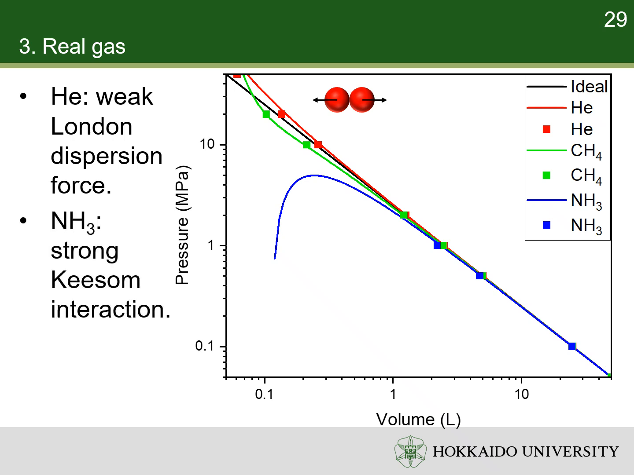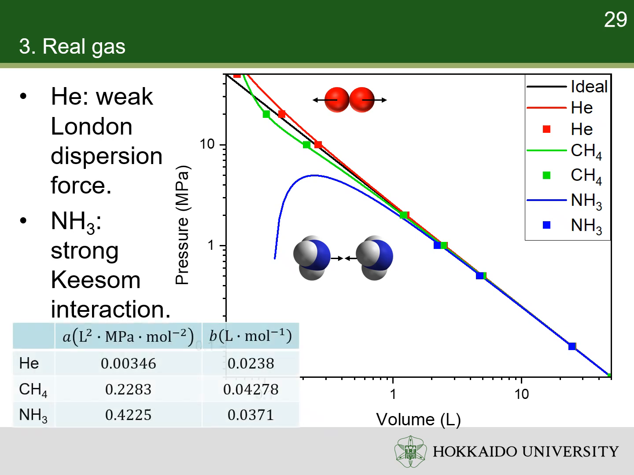Ammonia is polar, so it has strong Keesom interaction. At high pressure, ammonia molecules are close together, so the attraction becomes significant, causing the observed pressure to be lower than predicted by the ideal gas law. The calculated A and B values from the van der Waals equation are in accordance with these microscopic facts.